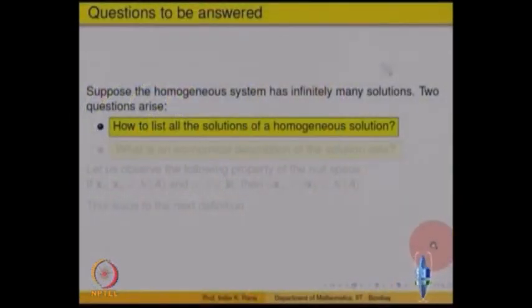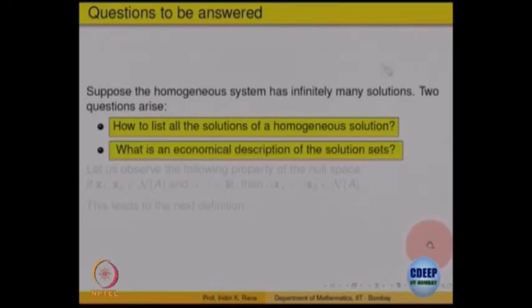So, the question is how to list all solutions of a homogeneous system. We are reducing the problem to the homogeneous case, in a sense. And what is the best economical way of telling what all the solutions are? You can say this is a solution set, but can I give a method of generating all the solutions of the homogeneous system, right? What is the most economical way?